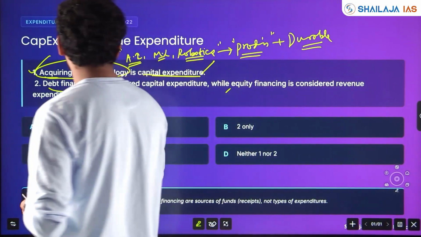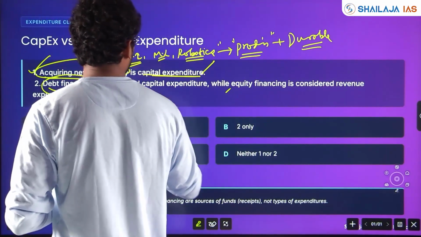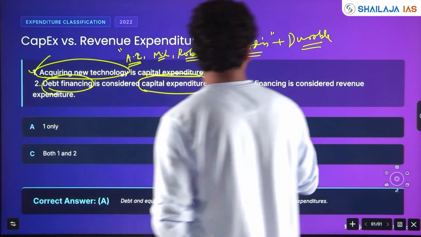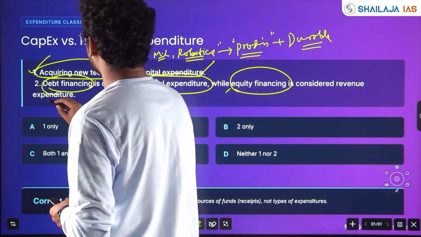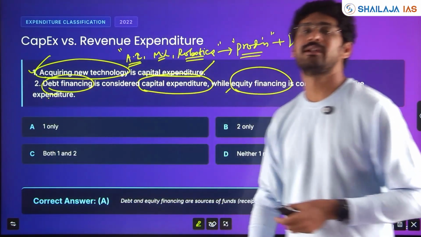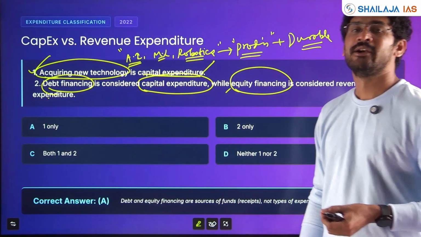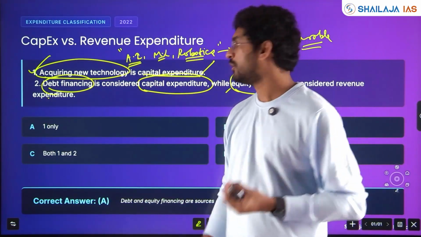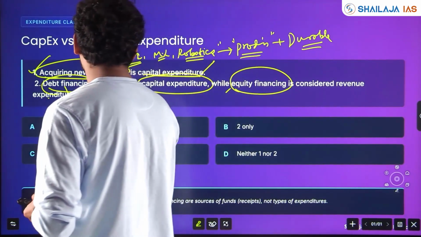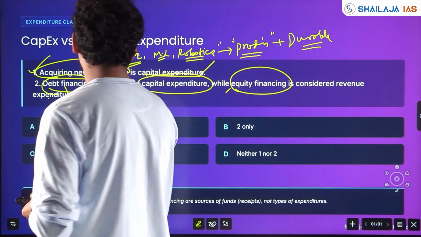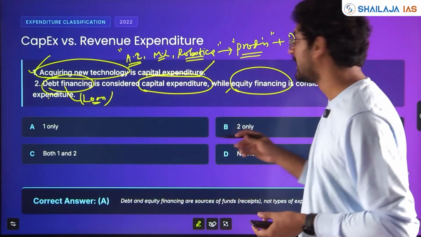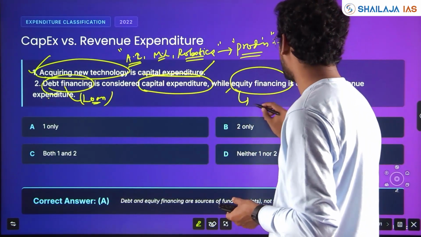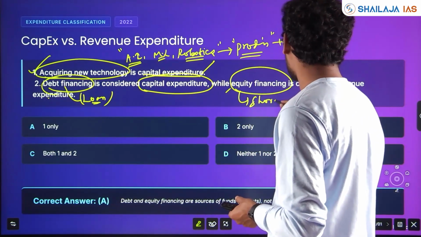Debt financing is considered capital expenditure, while equity financing is considered revenue expenditure. What is debt financing? To finance yourself, you are taking a debt or loan. For example, to run a company, you are taking a loan. Or equity financing, to run a company, you are giving shares or equity.